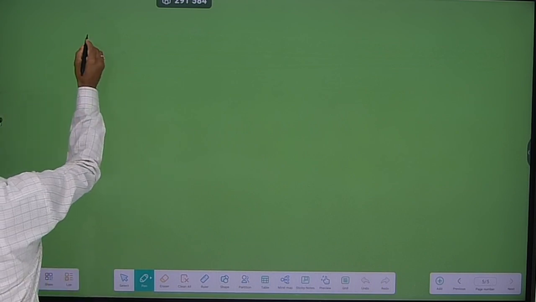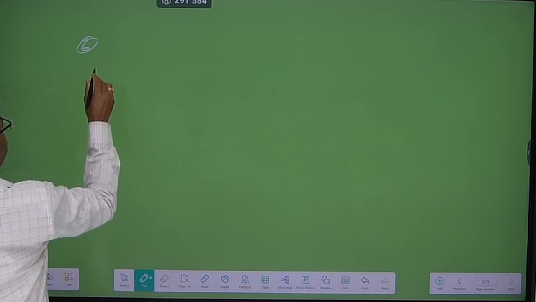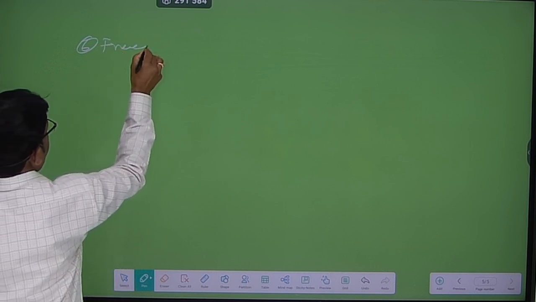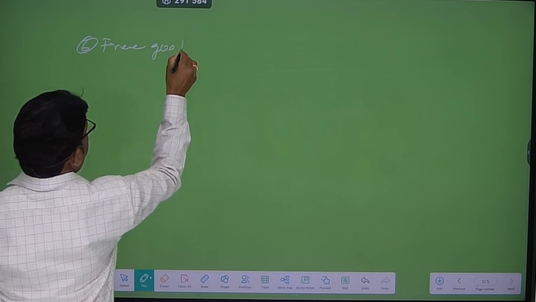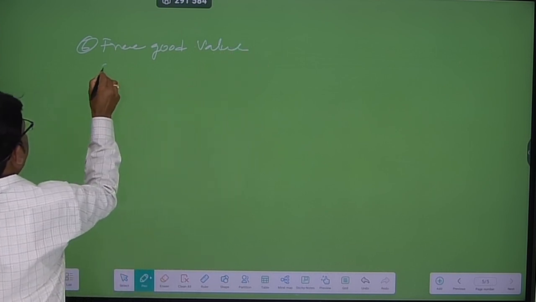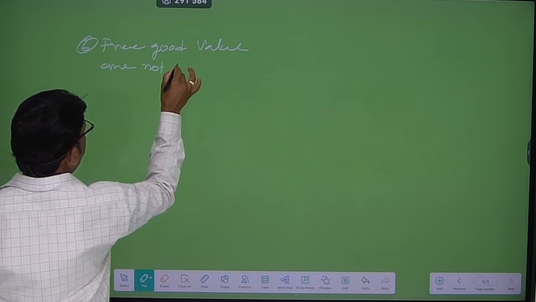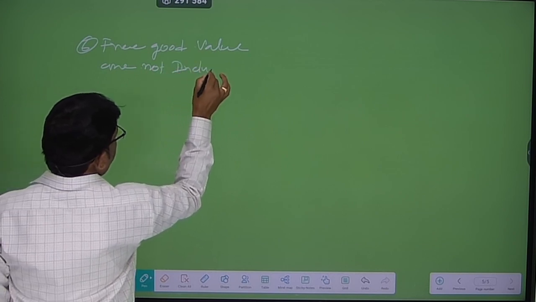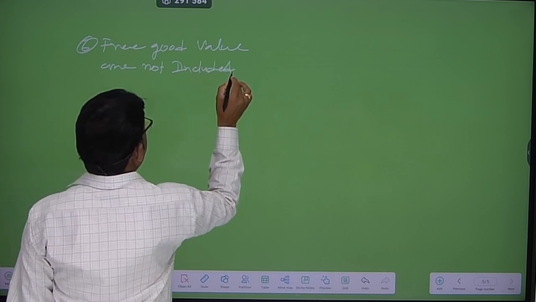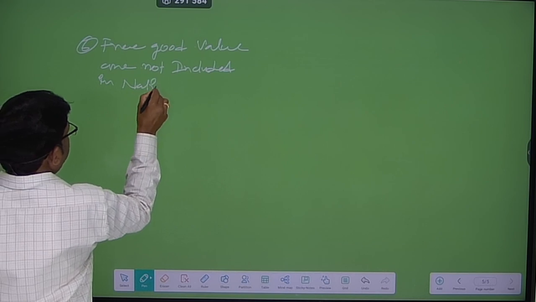Okay, so last difference, that is sixth point: free good values are not included in national income.